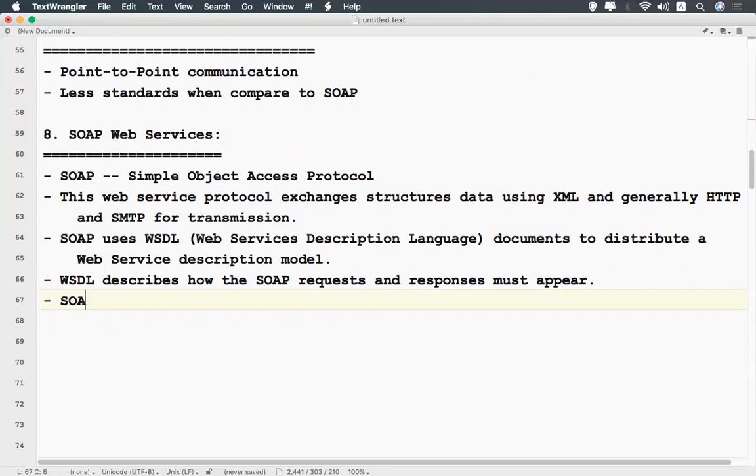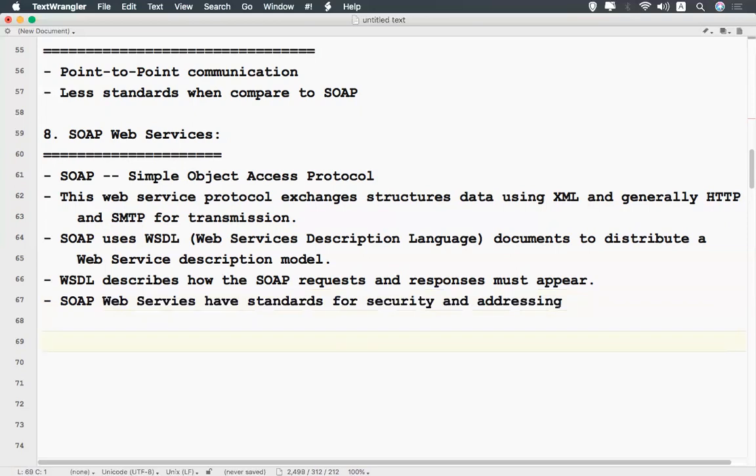Okay, we can say this is one of the pros, right? SOAP web services have standards. While talking about RESTful, we said it has fewer standards when compared to SOAP. SOAP will have more standards to provide security and other things. This is the basic information when you talk about SOAP web services.